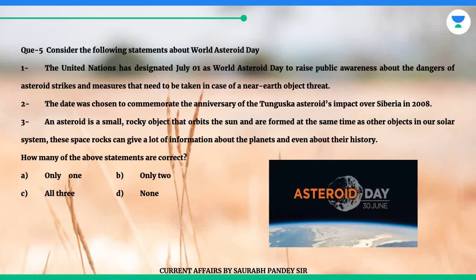3. An asteroid is a small, rocky object that orbits the Sun and are formed at the same time as other objects in our solar system. These space rocks can give a lot of information about the planets and even about their history. How many of the above statements are correct? A. Only 1. B. Only 2. C. All 3. D. None.